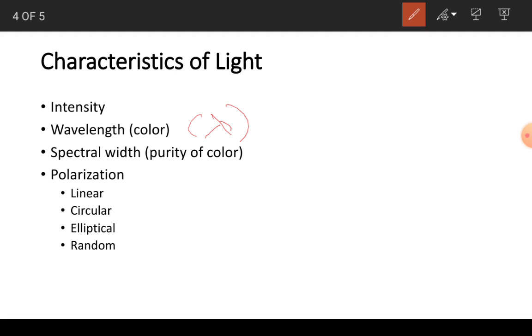The third parameter, which is related to the spectrum of the light, is what is called the spectral width. We are now going to study the purity of the color, that is spectral width.